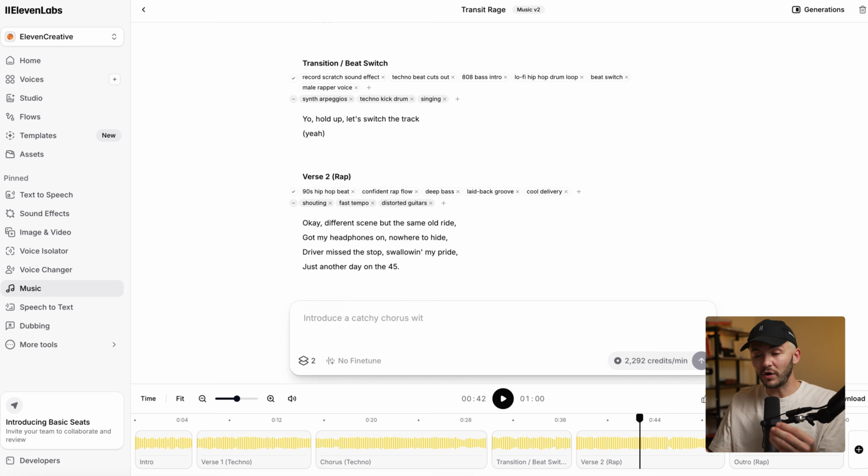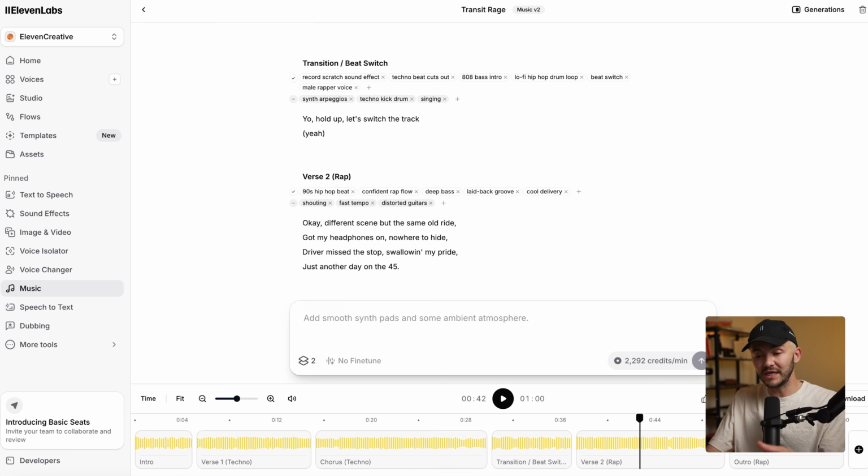And as you can see, we've got a continuous transition from techno rock to rap. And obviously, if I wanted this to sound more like techno, well, I should start off with a techno prompt, because here we're still keeping the rock roots and trying to adapt it to techno.